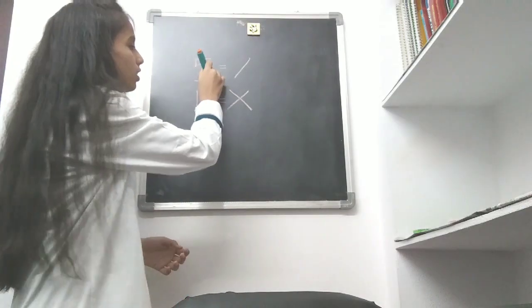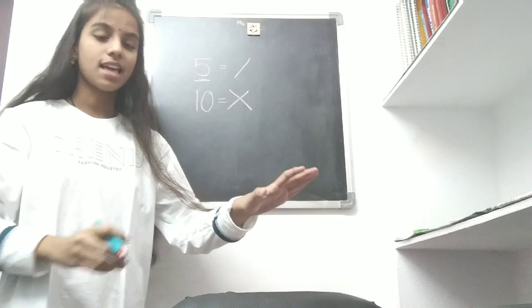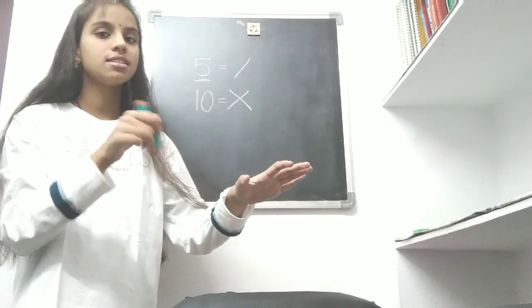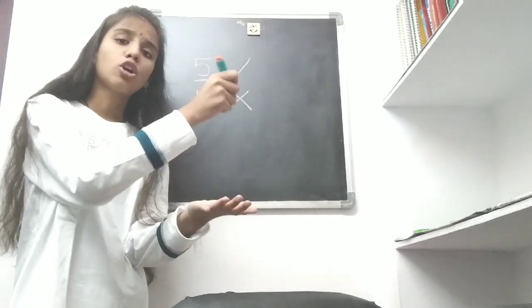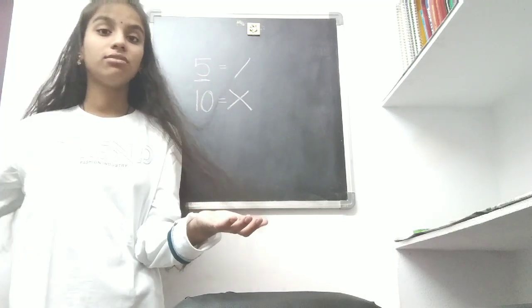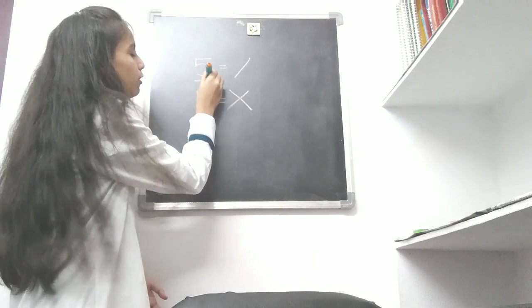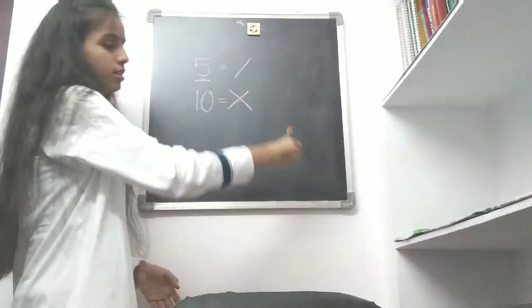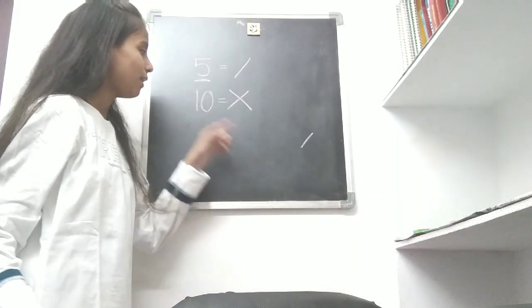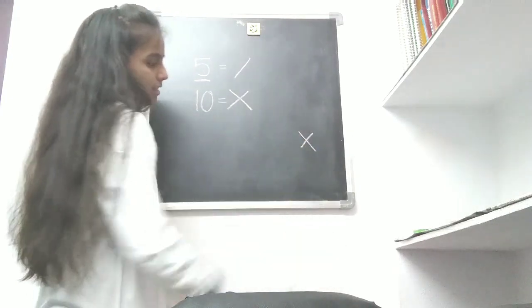5. If suppose there are 5 sticks and they should mark a symbol there. If they mark all the 5, 1, 1, 1, 1, 1, it would be very late. So they took a symbol for 5 as diagonal, like this, and for 10 as like this.